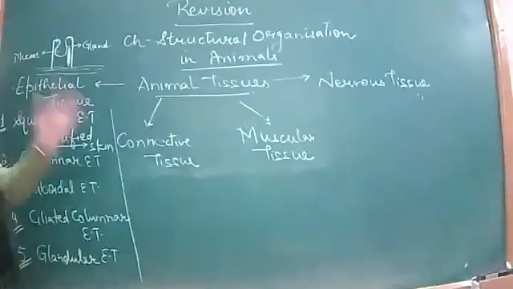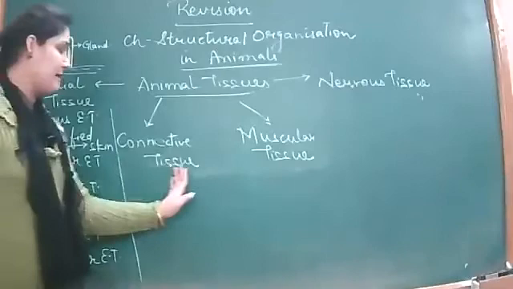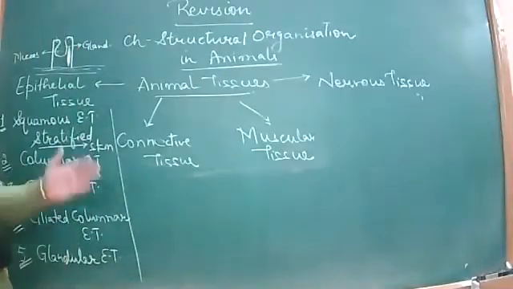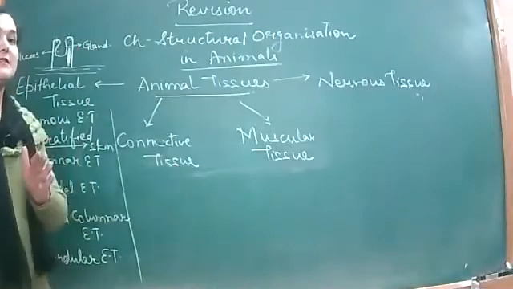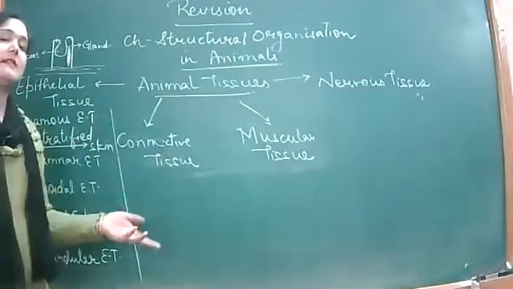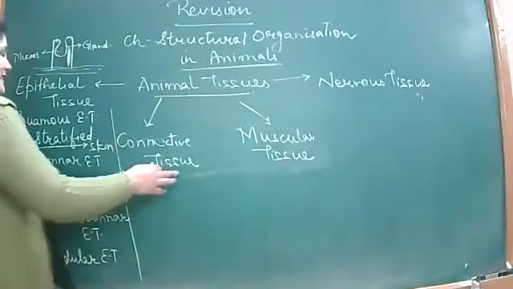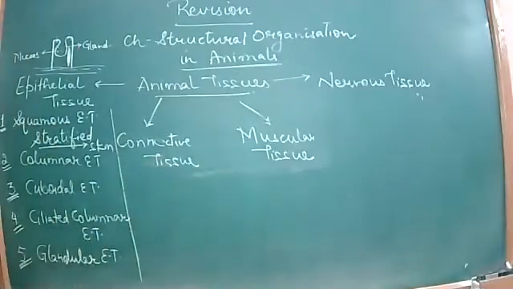I don't remember what I spoke just now. If I have spoken something wrong, then clear it off. Endocrine secretes hormones and exocrine secretes enzymes. Okay, right. So coming to the next, the connective tissue.